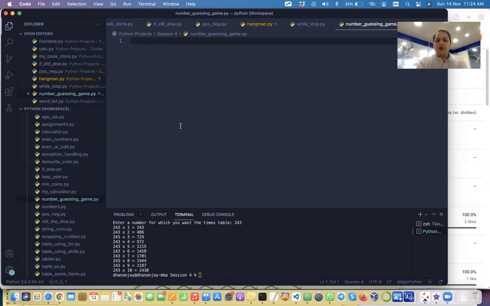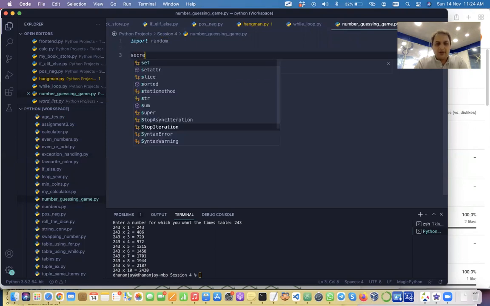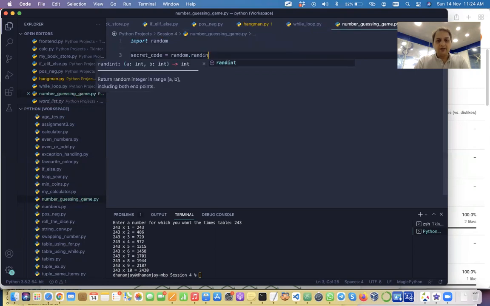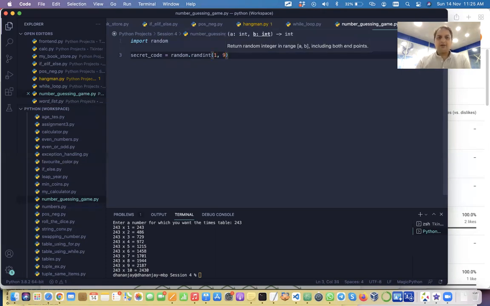Okay, since we want to generate a random number, we will import a random module, which is available to us in Python. And then we will say secret code is equal to random, and we want random int. So we'll say random randint, and we want to give it the range. So we can say, you give me a number between 1 to 9, and it will be a secret number.